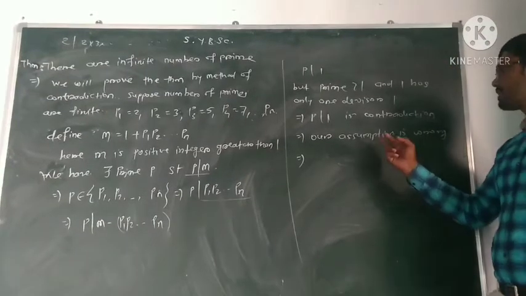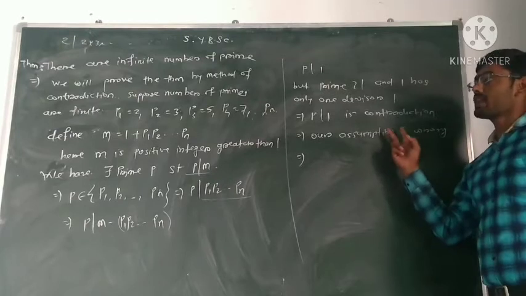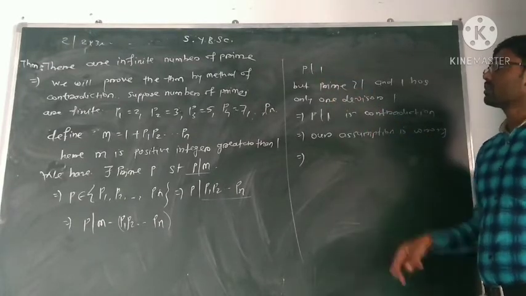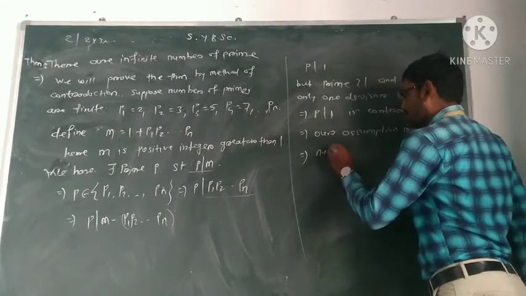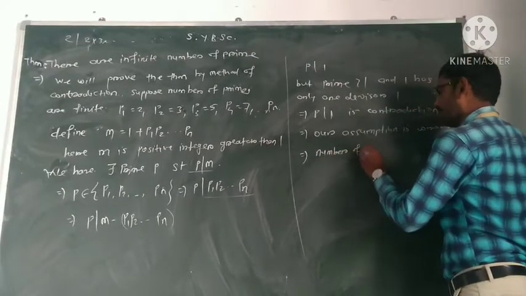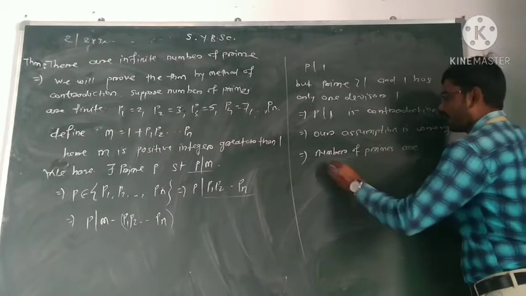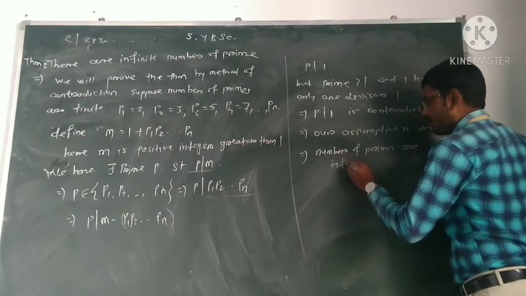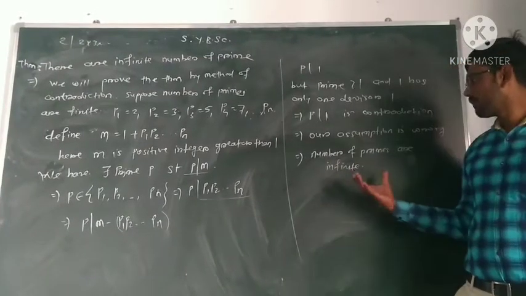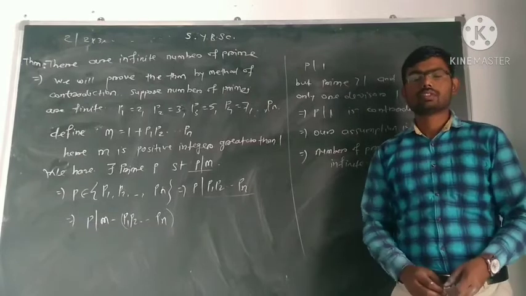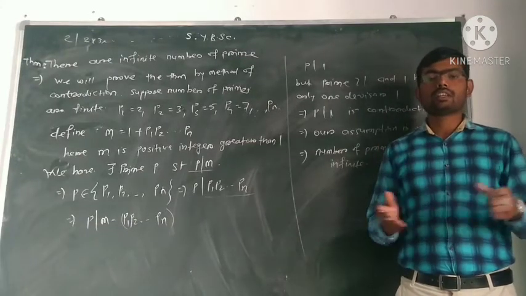Because our assumption was that the number of primes is finite, but we get a contradiction, so our assumption is wrong. What is true? The true statement is that the number of primes is infinite. So this is the proof that the list of primes is infinite.